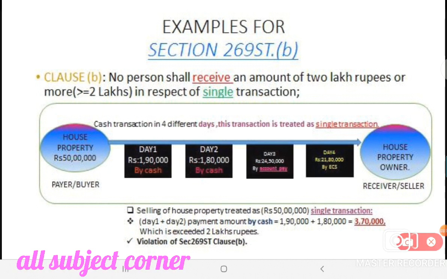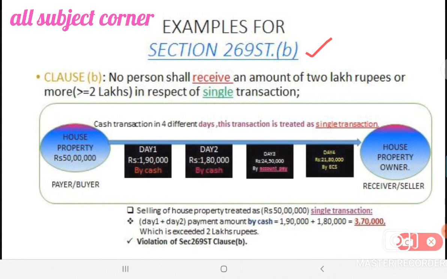Now let's discuss Section 269ST Clause B. Clause B says that no person shall receive an amount of 2 lakh rupees or more in respect of a single transaction. Let's say you're going to buy a house which costs 50 lakhs. You need to pay 50 lakhs to the owner or the broker, etc. So the cash transaction was taken over 4 different days. And this is treated as a single transaction, right?